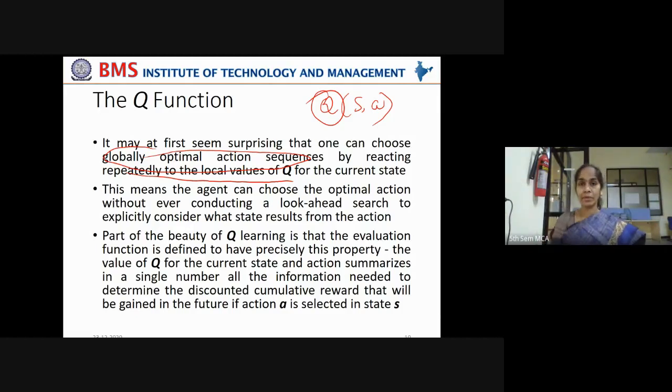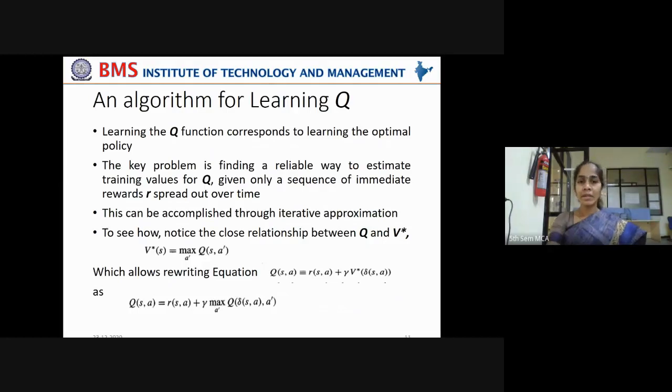Right? It adds up all the rewards that can be accumulated when a particular action is taken to move from this state in any of the valid, legal directions. Now it will add up all those to get the cumulative reward. Now, learning the Q function corresponds to learning the optimal policy because the Q function denotes the optimal sequence of actions.